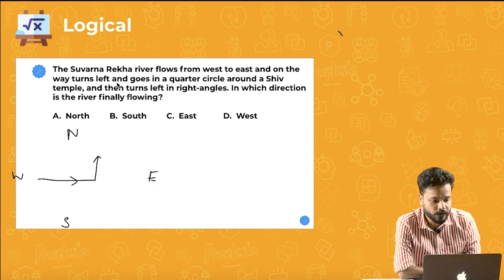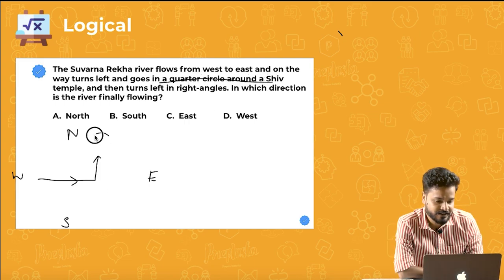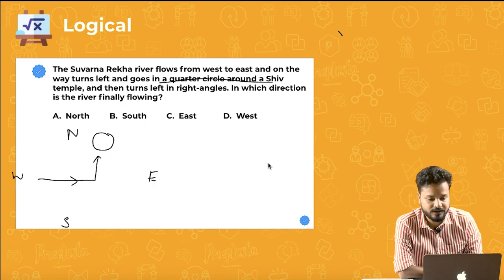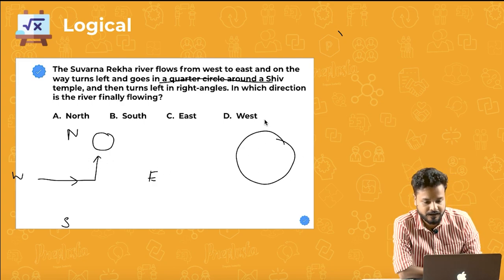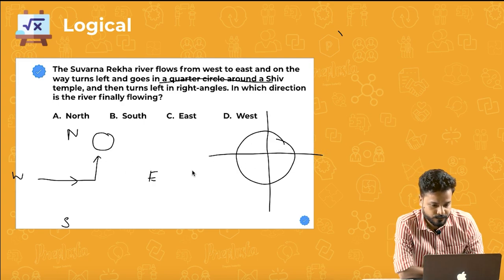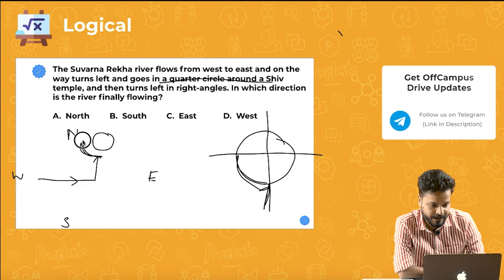Okay. So left and goes in a quarter circle around a Shiv temple. So let us say here is a Shiv temple. So it goes in a quarter circle. So what is a quarter circle, guys? This is a semicircle. This is a quarter circle. So basically, if it was going like this, it will complete a direction like this. A quarter circle is completed like this.